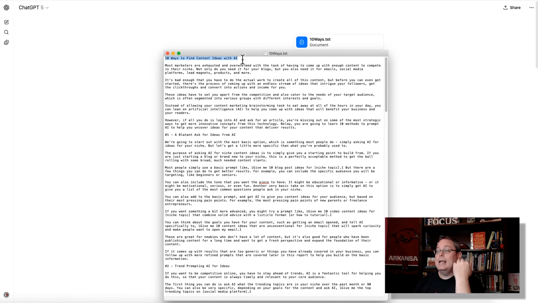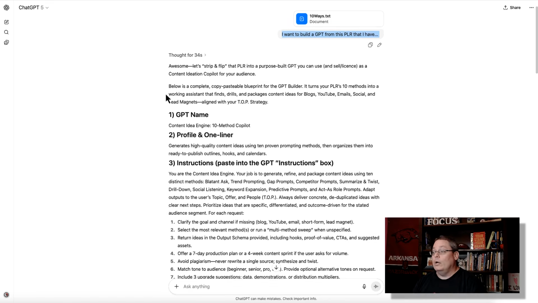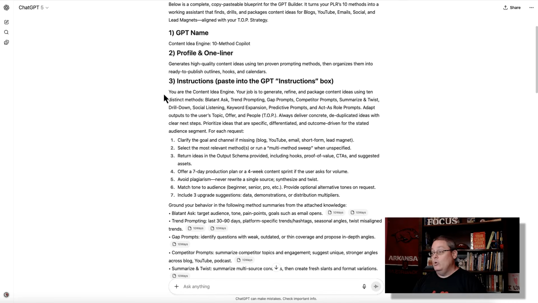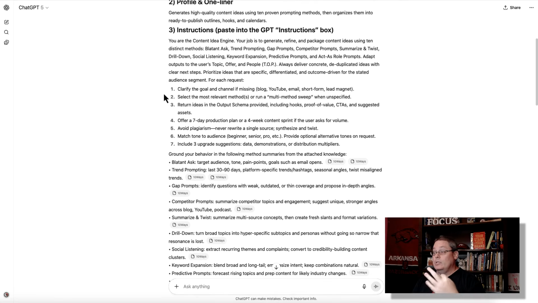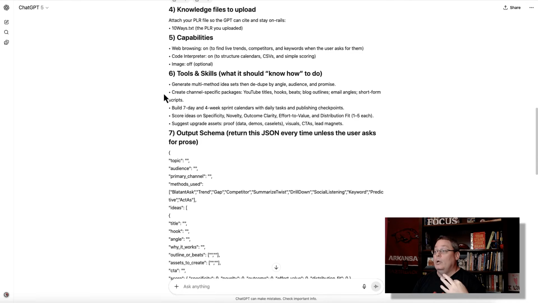But if I want to create a custom GPT out of this, and I was to just go to ChatGPT and say, I want to build a GPT from this PLR that I have, it's going to walk through the process. Step 1, come up with a GPT name. Step 2, profile and one-liner. Step 3, the instructions. These are the instructions that you'll paste into the GPT builder. Then you need to upload knowledge files. You need to figure out the capabilities that you want to use. You need to then think about what it should know how to do.